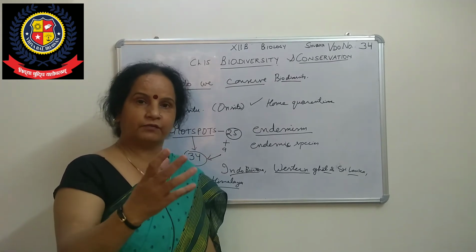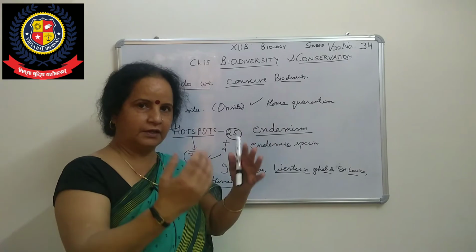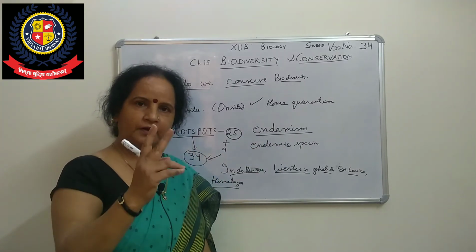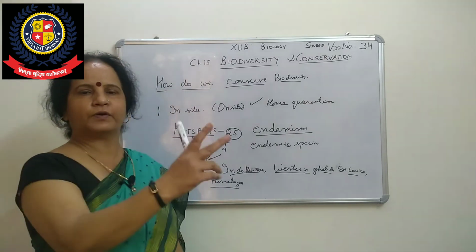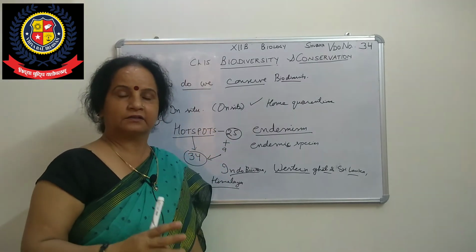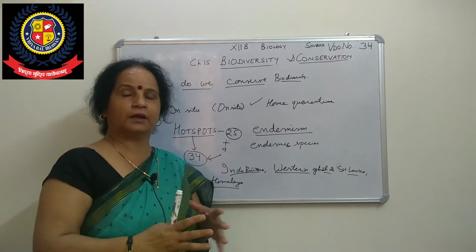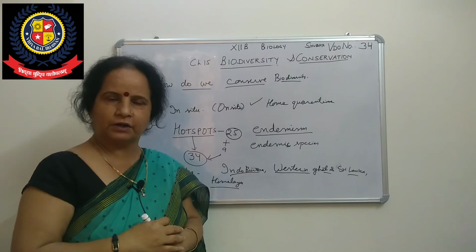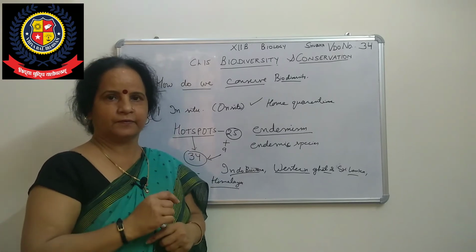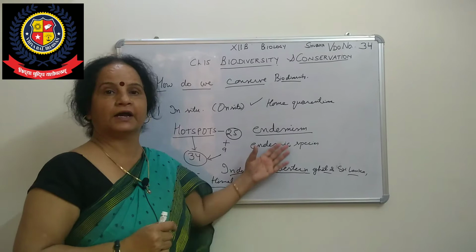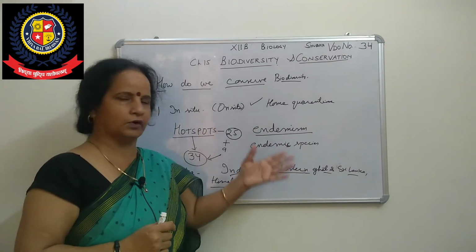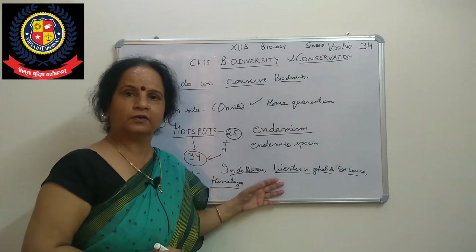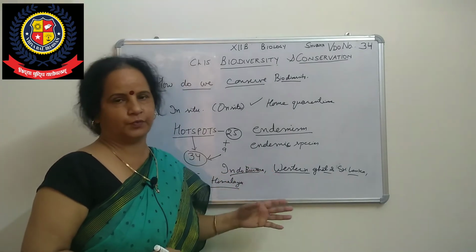While we see very little area, only 2% of the total area of earth, when we take care of that 2% land area, we would be able to decrease the mass extinction of biodiversity by 30%. So we need to conserve biodiversity, whether in situ or ex situ, but we should do something to protect these endangered, threatened species.